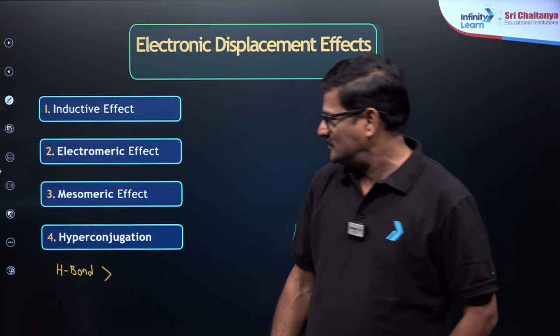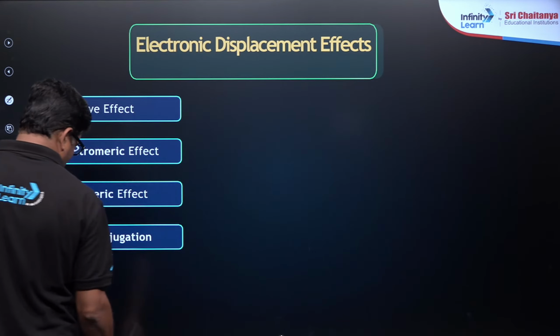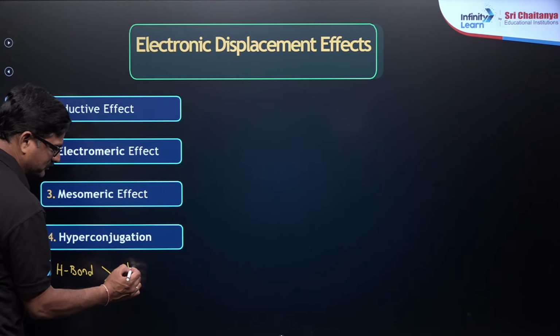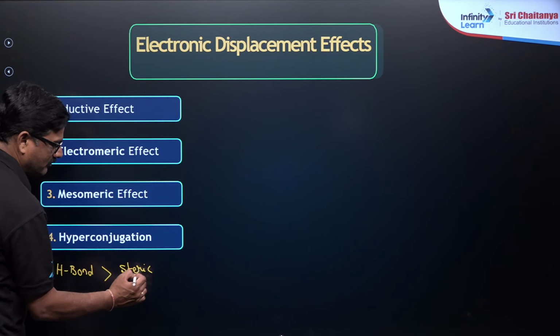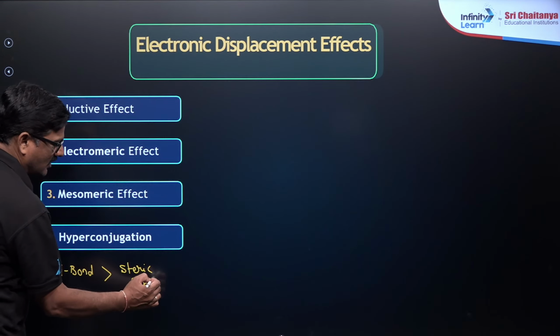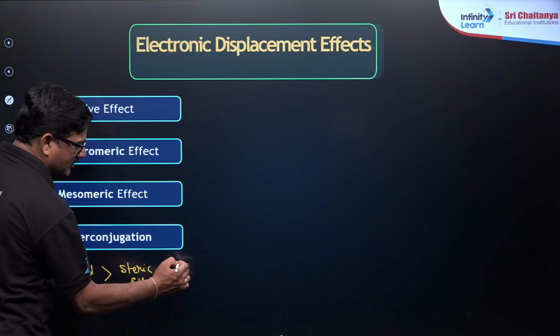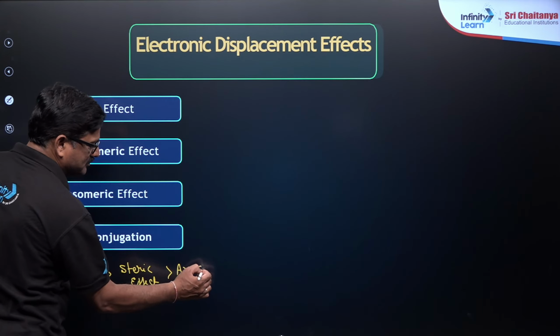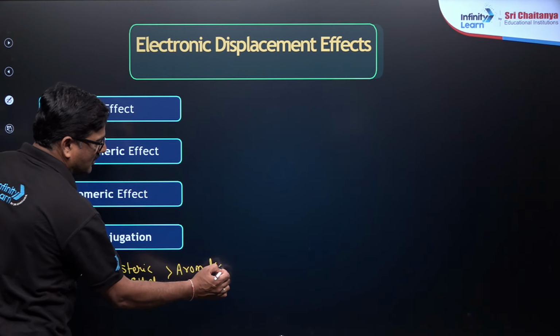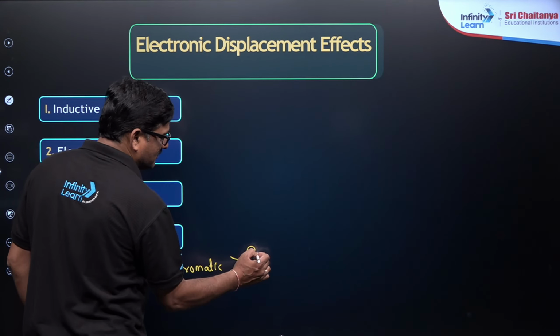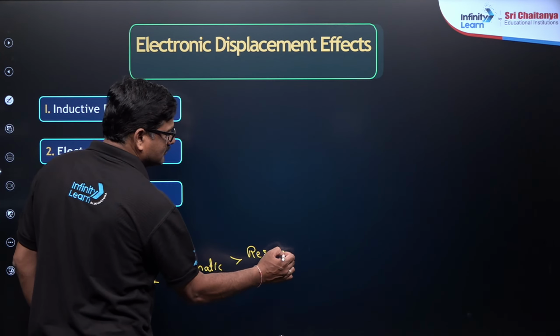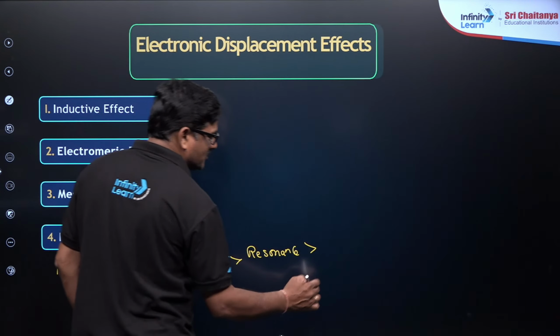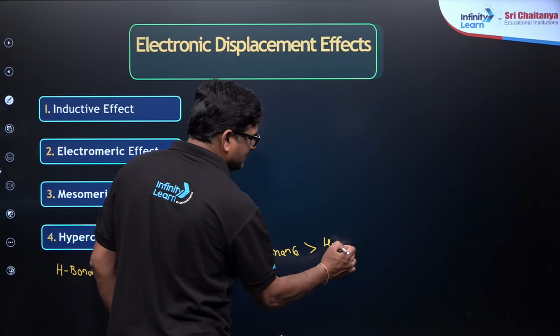Okay? And after that, steric effect, after steric effect you are going to get aromatic effect. After aromatic effect, resonance will come. After resonance you are going to get hyperconjugation.